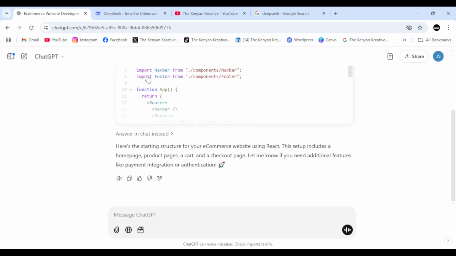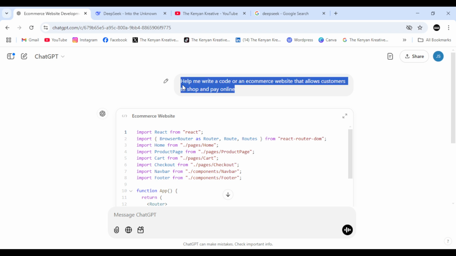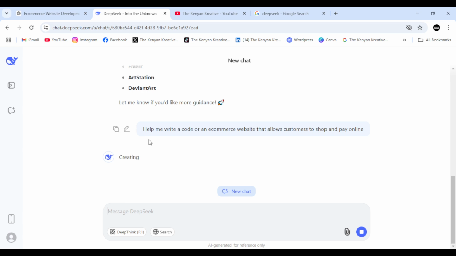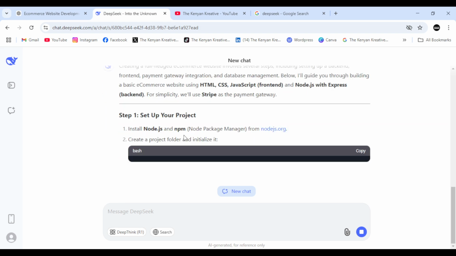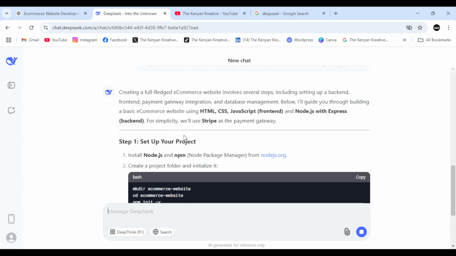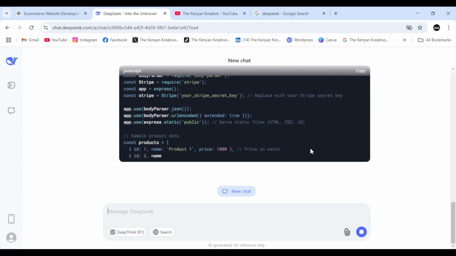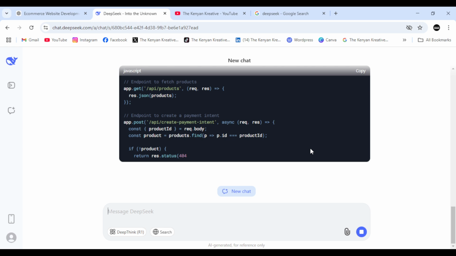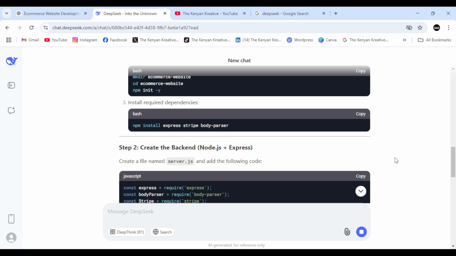So this is actually a code generator that you can use to create this website. What I'm gonna do is copy this prompt and go to DeepSeek, paste the same prompt here, click enter and see how it responds. Alright, you can see it's already generating a code. This is quite commendable because it seems more detailed compared to ChatGPT.